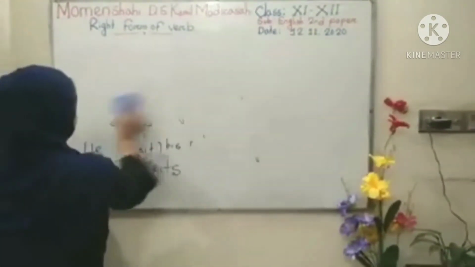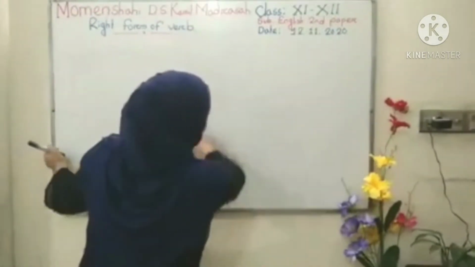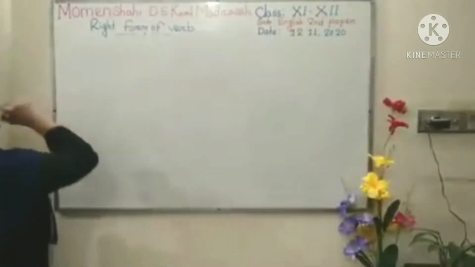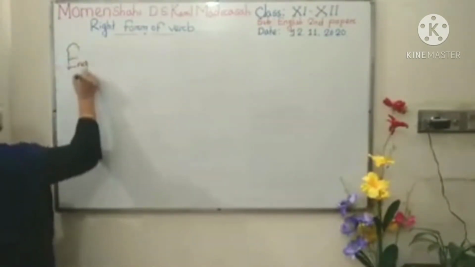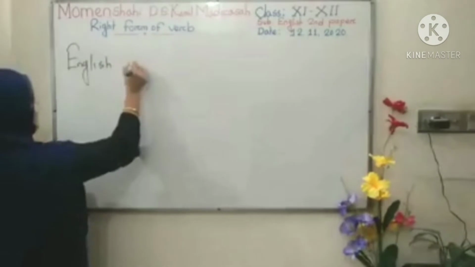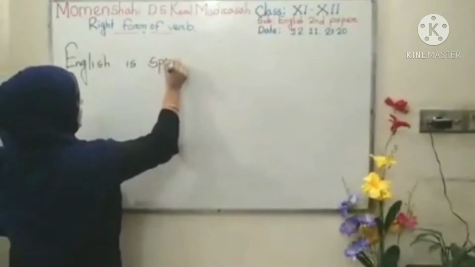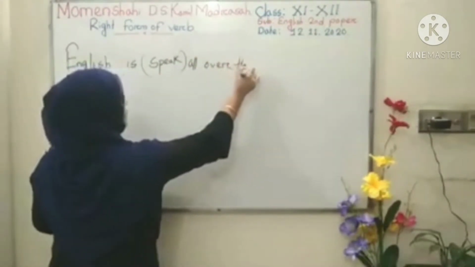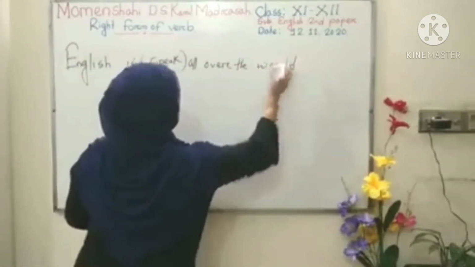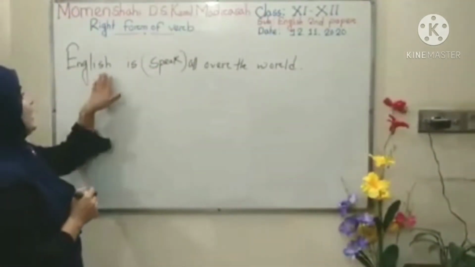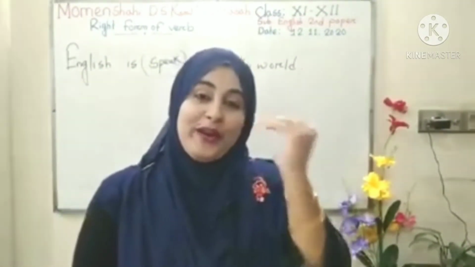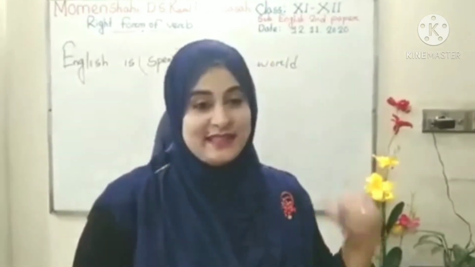Now another example I am giving you. Look and understand which type of tense it may be referred to, that is: English is speak all over the world. Look, English is speak all over the world. What type of tense is it? Do you know? Or which type of tense can we use here?